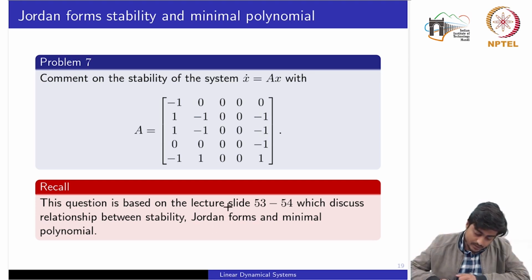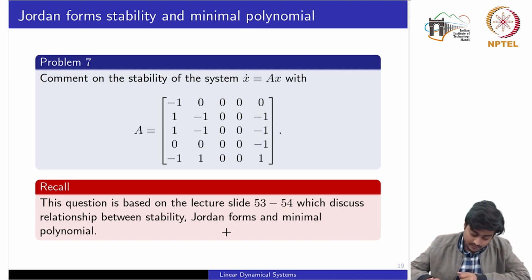So first of all we will compute the eigenvalues of this matrix, then convert it into another canonical form, which is called the Jordan form, and we'll see whether, for the eigenvalues having zero real part, all the Jordan blocks are of 1 cross 1. Then the system is marginally stable.